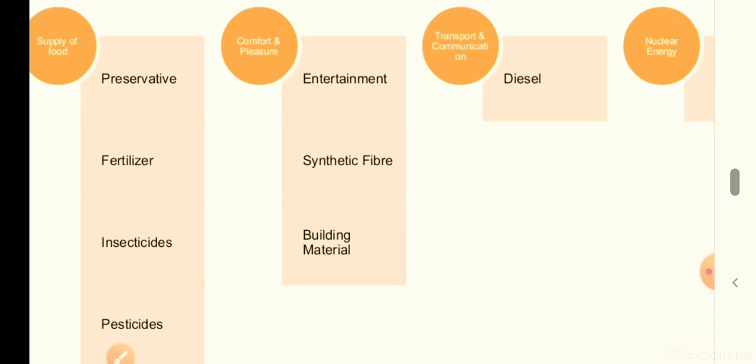Next, that is transportation and communication. All the means of transportation use either petrol, diesel or coal, which are all chemical products only. In the starting of the video, I have told you how petrol, diesel and coal are made. There I have made clear to you that all these are chemical products only. They are not naturally produced. They are formed from the crude oil.